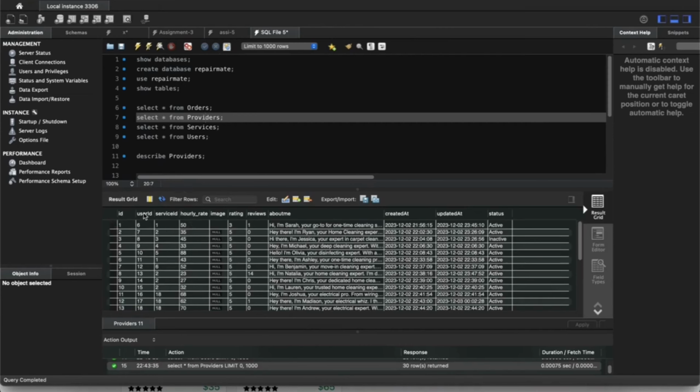The service providers table stores provider-specific information such as services, ratings, reviews, and provider status.